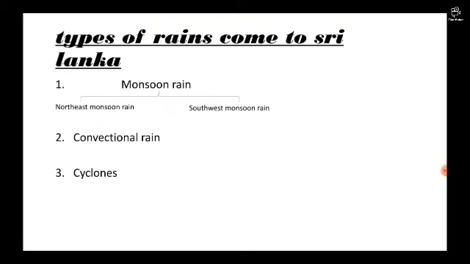Cyclones come at the end of the year, and they are like thunderstorms, but they have many steps, and the cyclones always come from the Bay of Bengal.